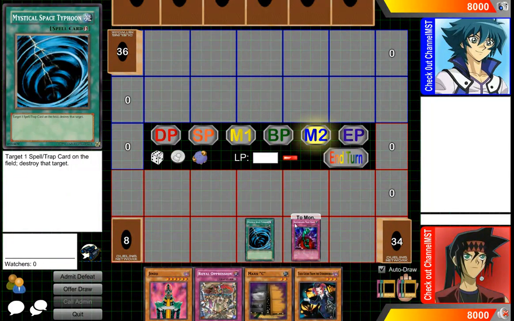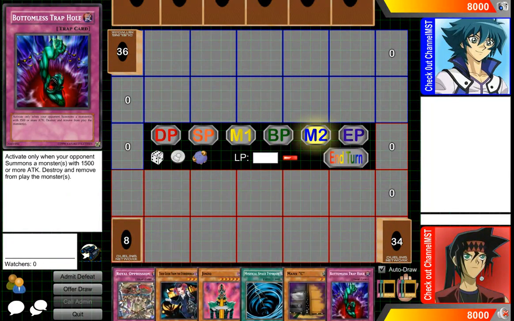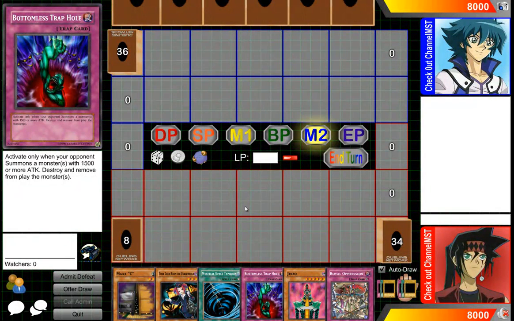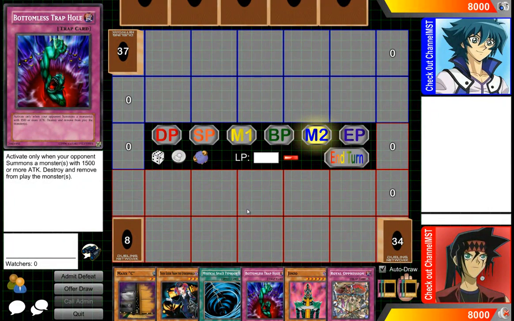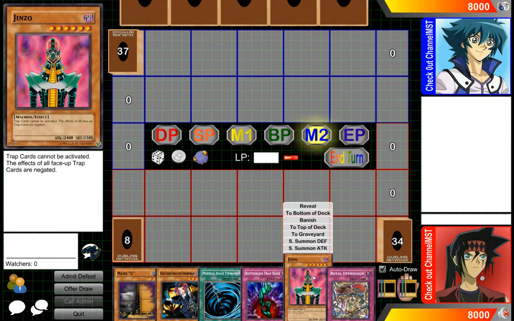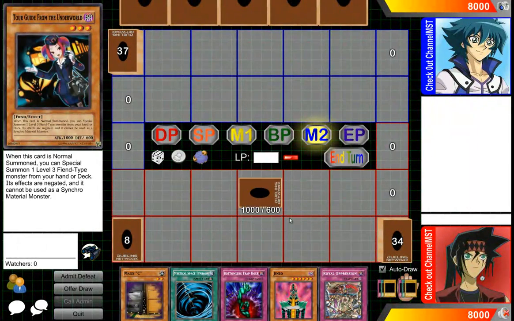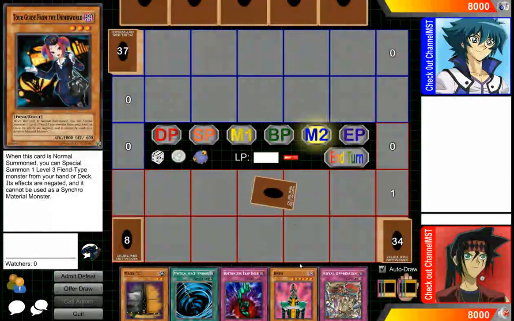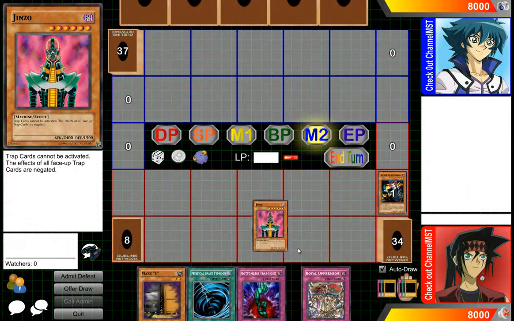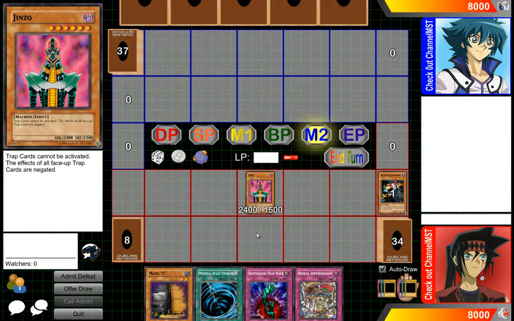Some of them are continuous, like Royal Decree. Its effect is continuous, so once it's activated, then its effect resolves and it just stays, so it doesn't trigger all the time. Also, for stuff like monsters with continuous effects, like Jinzo, his effect does not start a chain link. So if I go tribute for Jinzo, when he's summoned, his effect will not start a chain link because it's continuous.